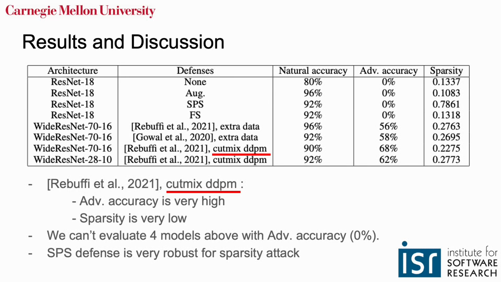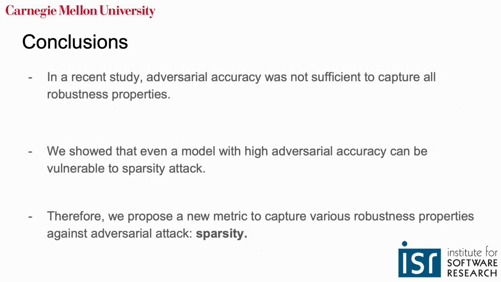Specifically looking at the Wide ResNet 70, using CutMix DDPM defense, the accuracy was better than all other cases. However, for sparsity, it had quite bad results. This shows that the adversarial accuracy metric is not very good at checking for the sparsity attack. One more thing is that the SPS defense method was very robust against the sparsity metric. This shows that the sparsity smoothing techniques of SPS were very robust against our L infinity attacks.